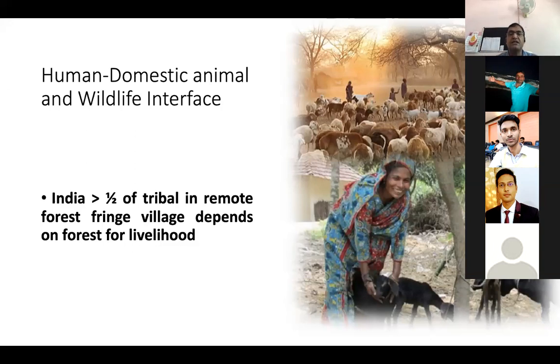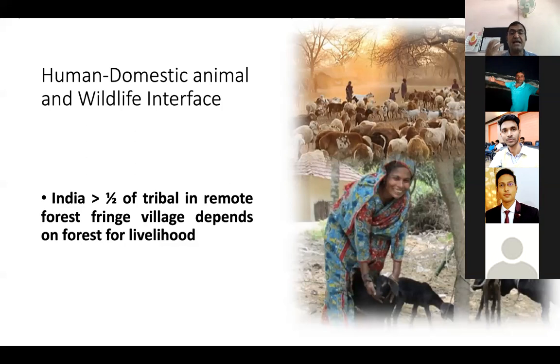जो भी forest के vicinity पे रहते हैं, उसके fringes पे होते हैं, वो अपने resources के लिए wild jungle पे dependent होते हैं, और उनके animal उसमें जाते हैं, and wild animals sometimes intervene into them. Mostly the animals of the human beings residing in the vicinity of the forest enter the forest area. So they come in contact with the common water sources. वो पानी पीने के लिए, वो खाना घास खाने के लिए, वो different resources लेने के लिए, वो contaminate.